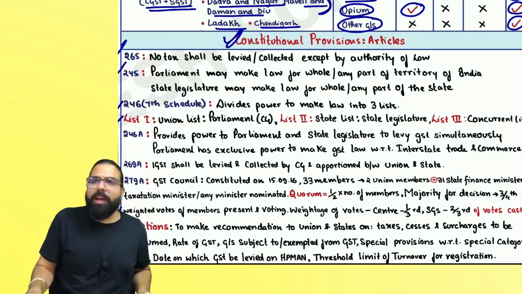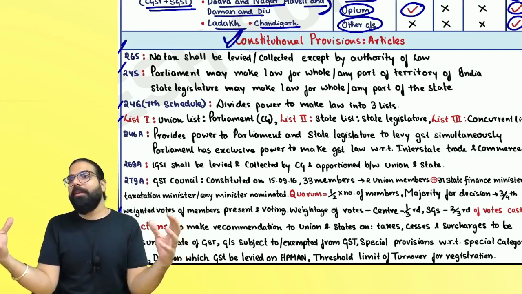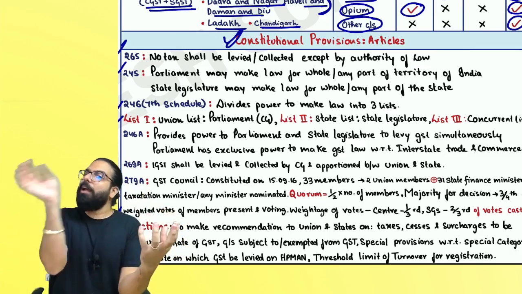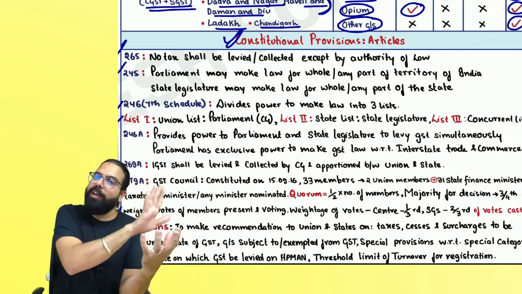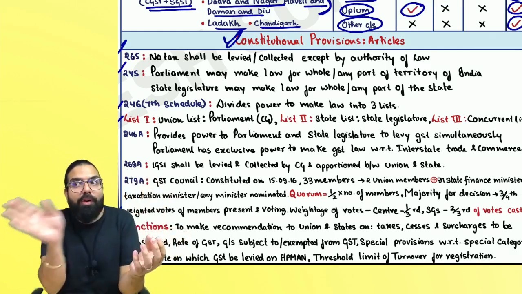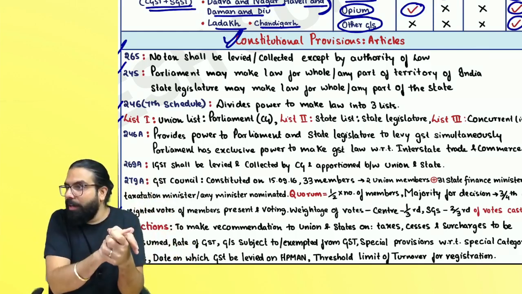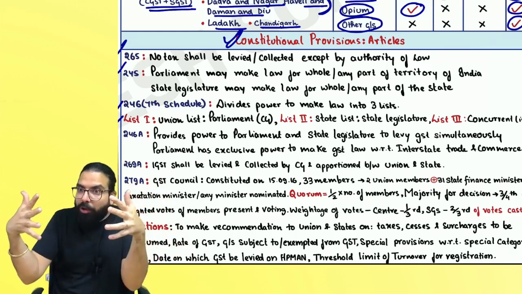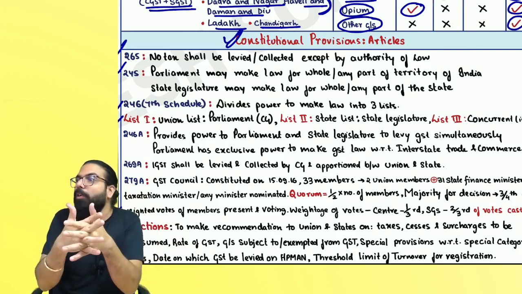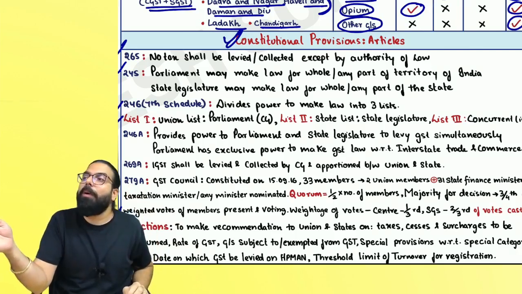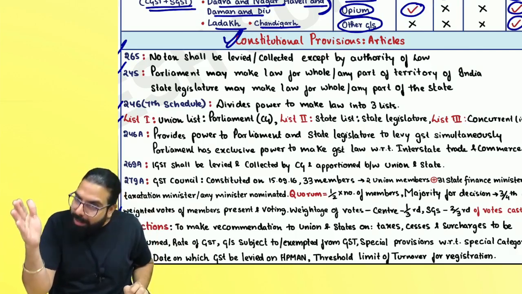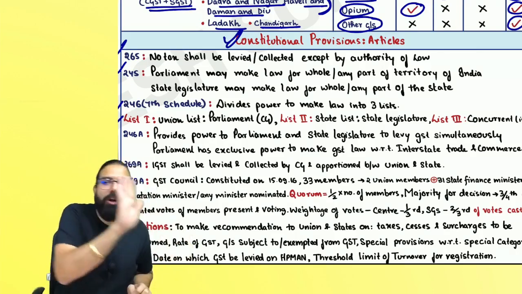Then, sir, who has the authority? Parliament has. When it makes law, Parliament can make law for the whole of India or the territory of India. State legislature can make law only for the state or part of the state. Are we clear, everyone? So that they don't make laws on a common topic and dispute among themselves, the government went ahead and divided the power to make law between Parliament, state legislature, and both together.